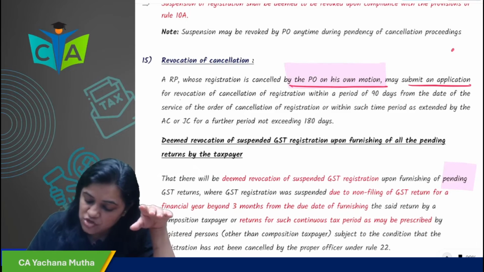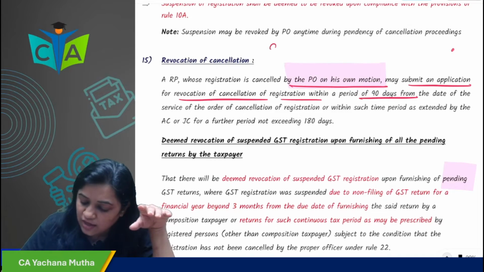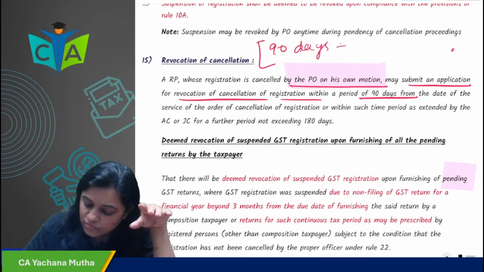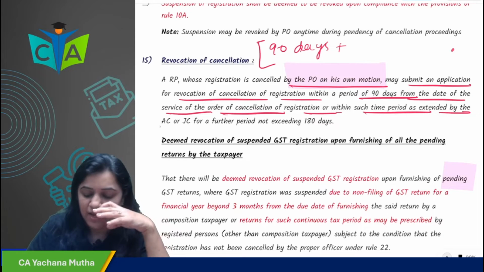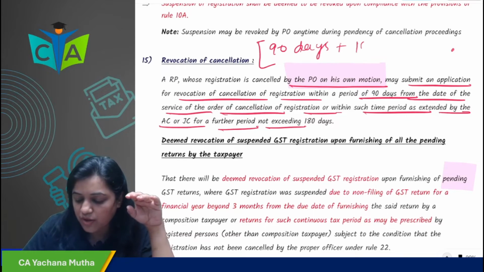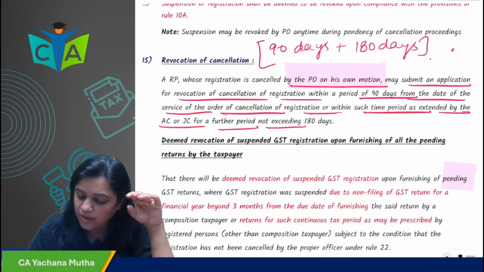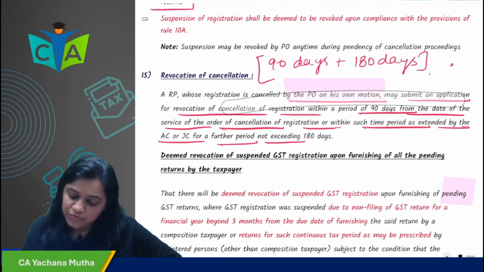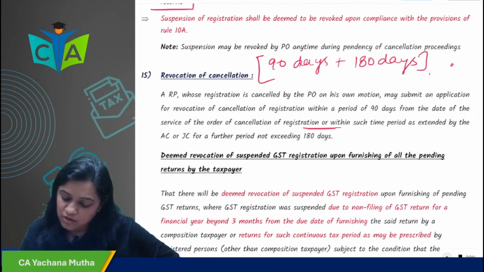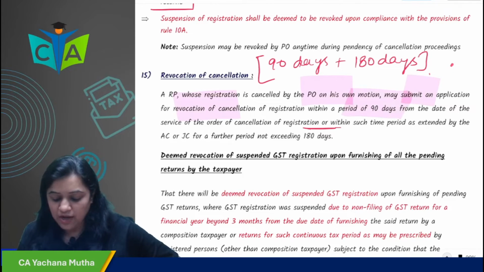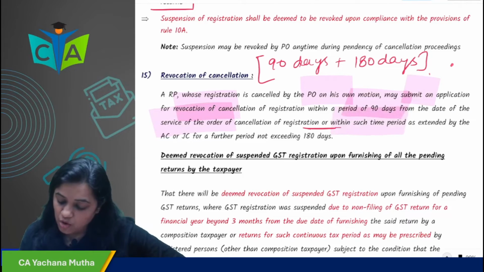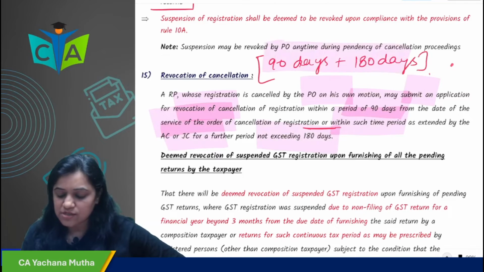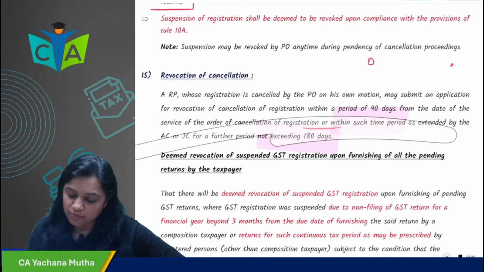Then he may submit an application for revocation of cancellation within 90 days from the date of service of the order of cancellation, or within such time as extended by AC, JC for a further period not exceeding 180 days. So if you are a registered person whose registration is cancelled by the proper officer, then you will submit the application for revocation within 90 days from the service of the order of cancellation, or within such time not exceeding 180 days. So the maximum is 90 plus 180 days.